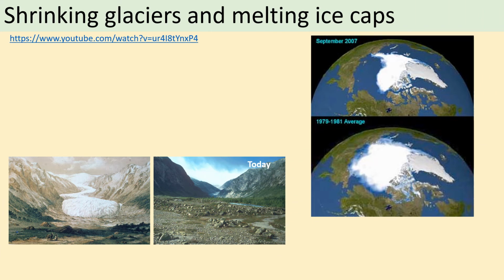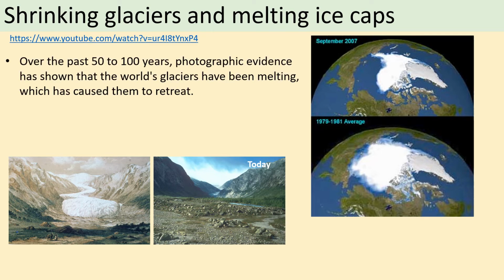So the next one is shrinking glaciers and melting ice caps. This is perhaps the one that you're most familiar with, or the one that is most visible. So over the past 50 to 100 years, photographic evidence has shown that the world's glaciers have been melting, which has caused them to retreat. So when we talk about retreat, it appears as though the glacier is moving backwards, but actually all that's happening is it's reducing in size as it melts.